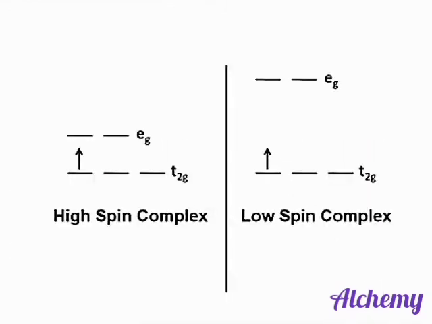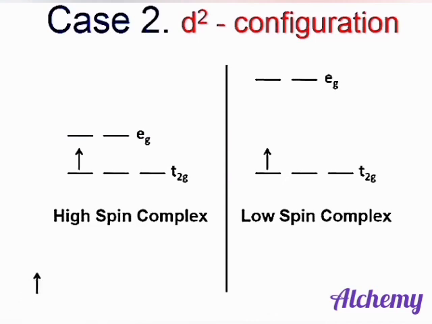We know that high-spin complexes do not result in pairing, whereas low-spin complexes result in pairing of the electrons. Here we can see that in d1, d2 and d3, the distribution of electrons takes place in the same manner and symmetry is maintained, so no distortion occurs. But in case d4 we can see that the distribution of electrons does not take place in a symmetric manner and distortion takes place. In d5, in the case of high-spin complexes, the symmetrical distribution of electrons takes place, so Jahn-Teller distortion is not expected.